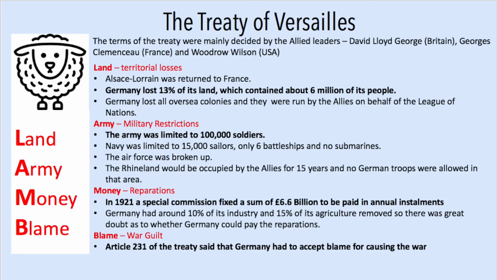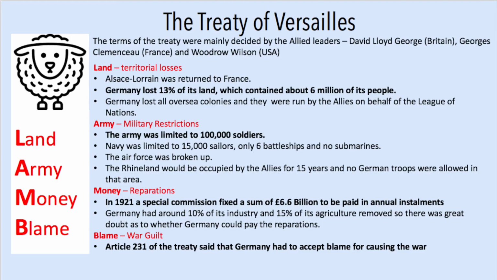To remember the terms of the Treaty of Versailles, it's helpful to remember the mnemonic LAMB: land, army, money, and blame. For land and territorial losses, Alsace-Lorraine was returned to France. Germany lost 13% of its land, which contained around 6 million of its people. And Germany lost all overseas colonies, which were run by the Allies on behalf of the League of Nations. People opposed the loss in territory, especially when people in German colonies were forced to become part of new nations.